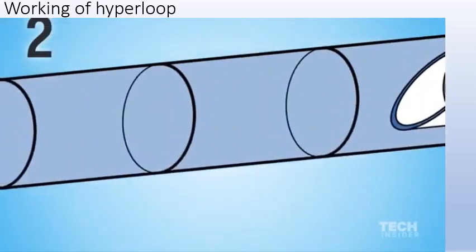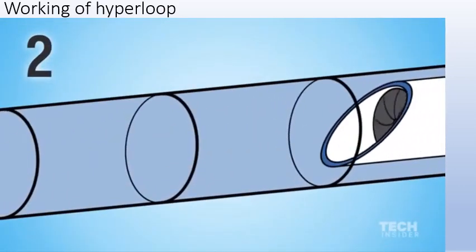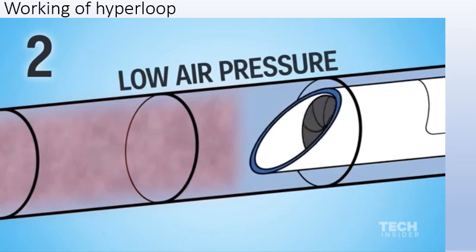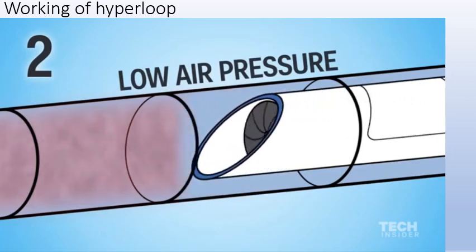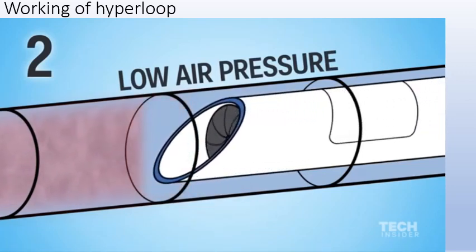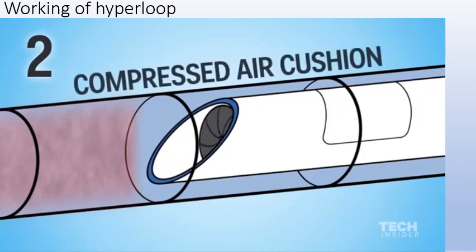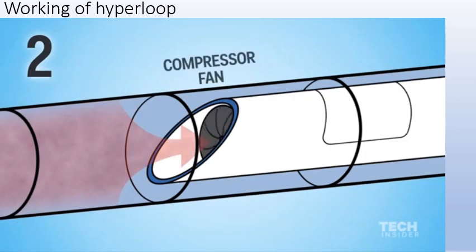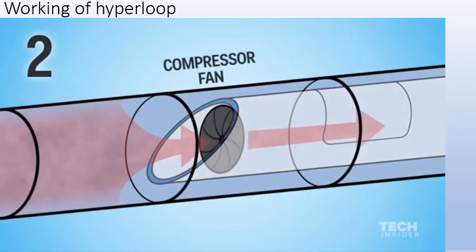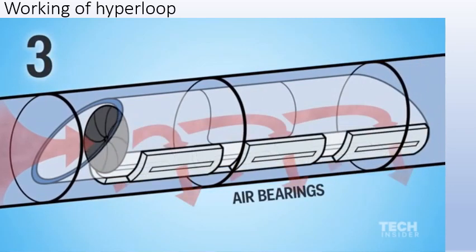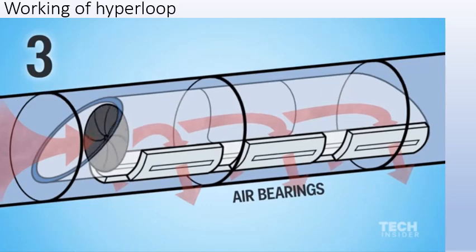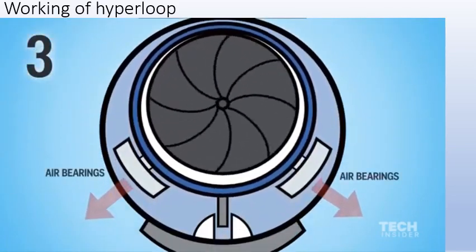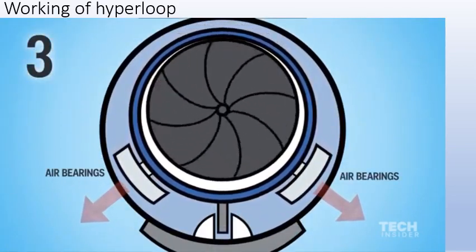The tube tracks do have a vacuum, but they're not completely free of air. Instead, they have low-pressure air inside of them. Most things moving through air tubes will end up compressing the air in front, creating a cushion of air that slows the object down. But the Hyperloop will feature a compressor fan in the front of the capsule. The compressor fan can redirect air to the back of the capsule for additional propulsion, but mostly the air will be sent to the air bearings. They're ski-like paddles that levitate the capsules above the surface of the tube to reduce friction.